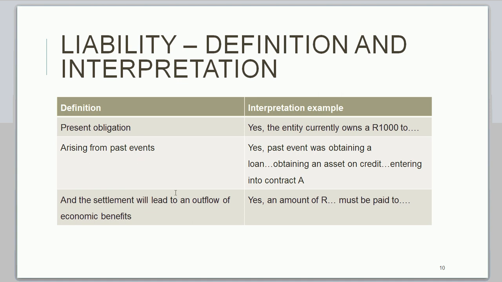And then the settlement will lead to an outflow of economic benefits. So now you need to discuss how money will flow from the entity. Yes, we owe this and this amount must be paid to this party. So how will money flow from the entity?